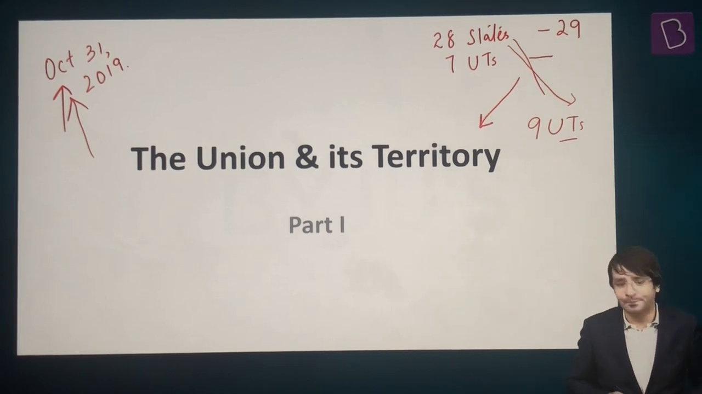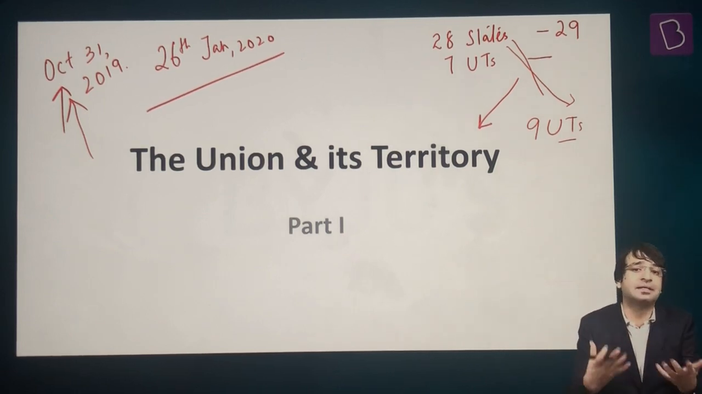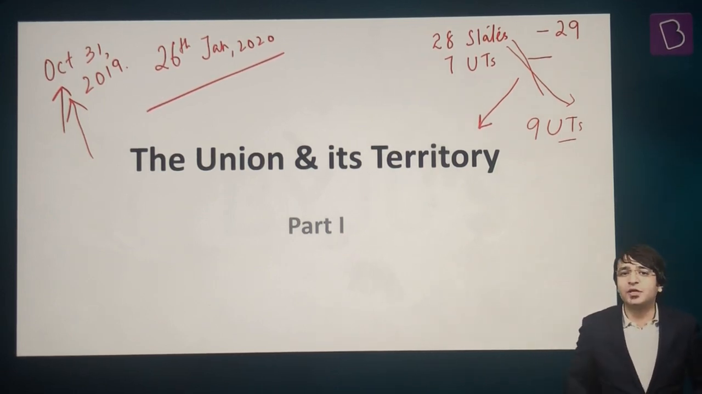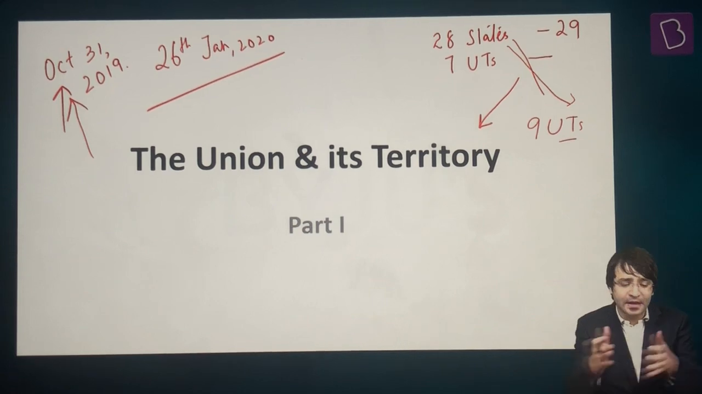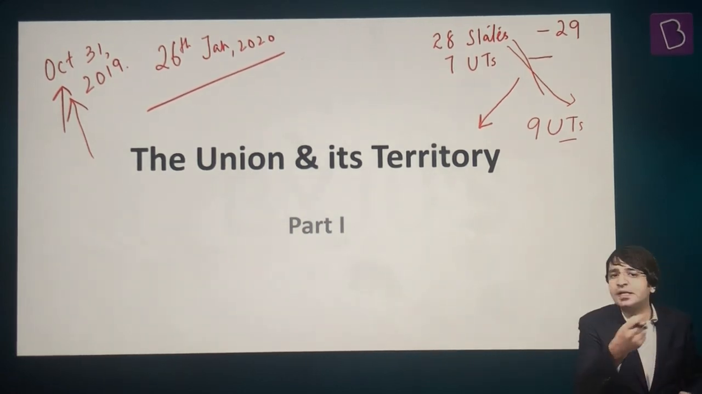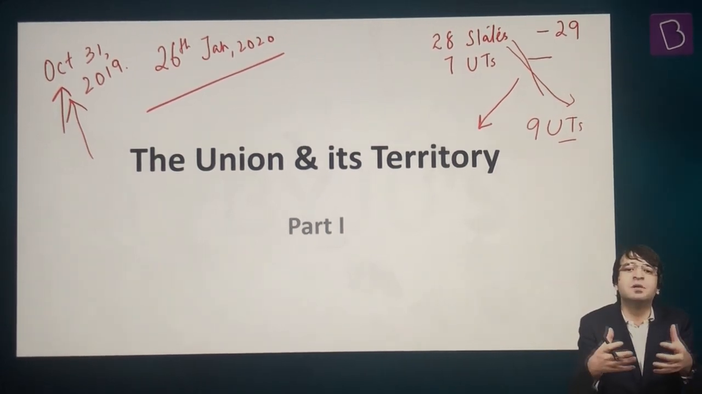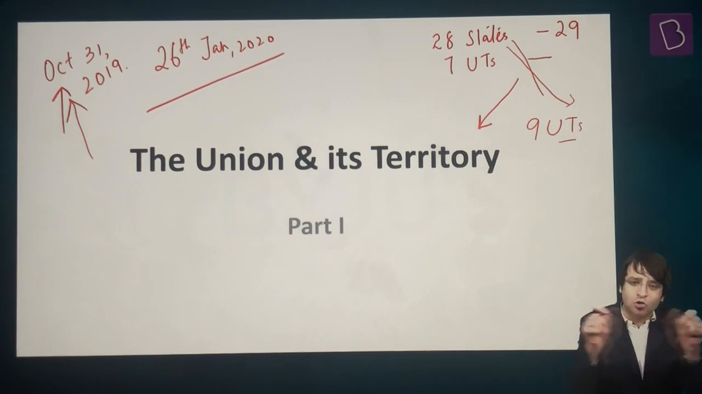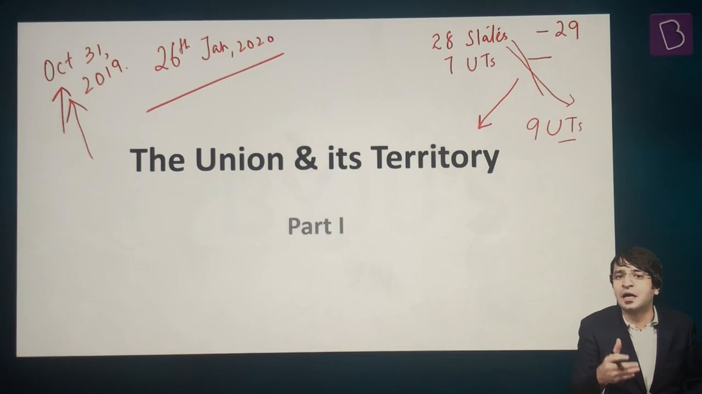But something else happened. 26th January 2020, what we celebrate as the Republic Day. On 26th January 2020, 2 union territories were merged. Daman and Diu was one union territory. Dadra and Nagar Haveli was another union territory. Effective 26th January 2020, both these union territories were merged together. And now we have this common union territory which is named Daman and Diu, Dadra and Nagar Haveli.